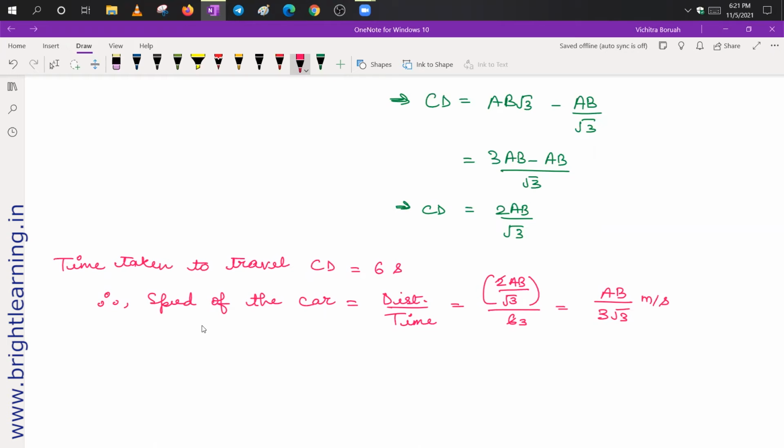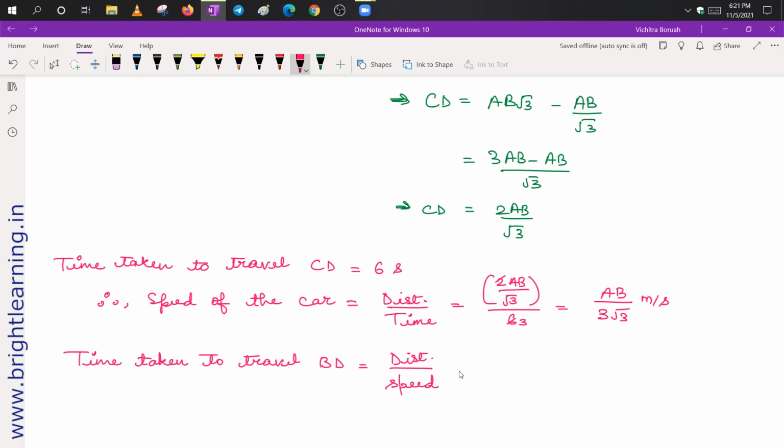So now, the time taken to travel distance BD is distance upon speed.